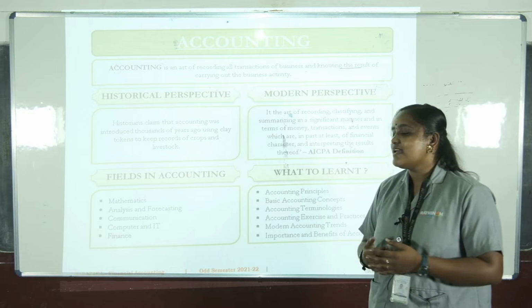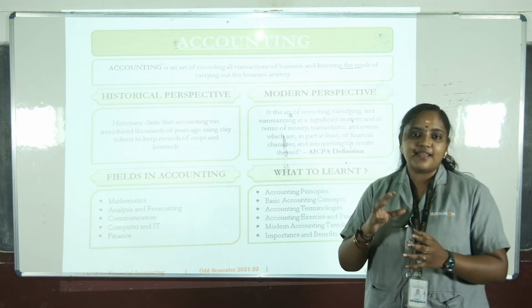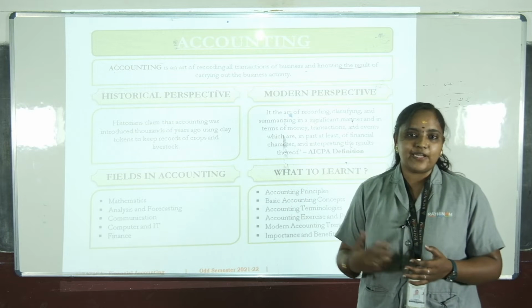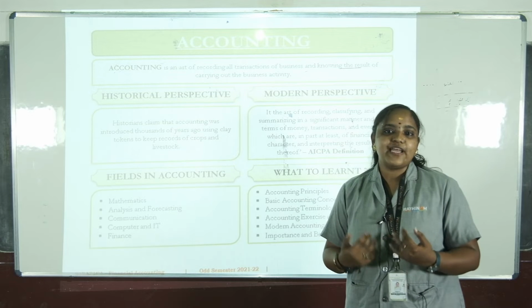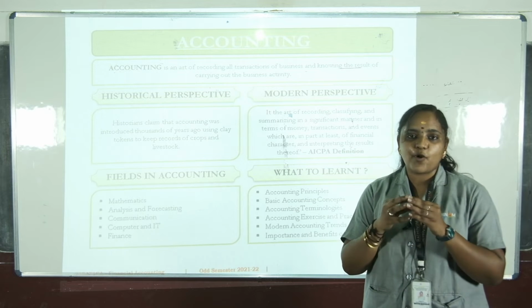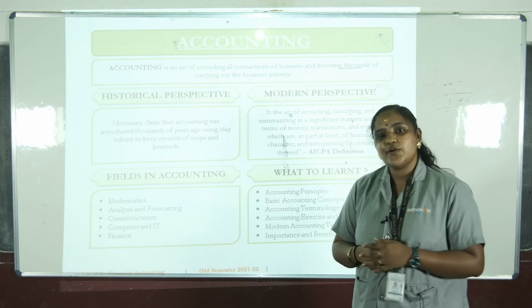The second one is analysis and forecasting. Whenever we do transactions, they should be analyzed and forecasted by the particular person or entity. Next is communication. Between one person and another, there should be proper communication about all the business transactions. Next is computer and IT.